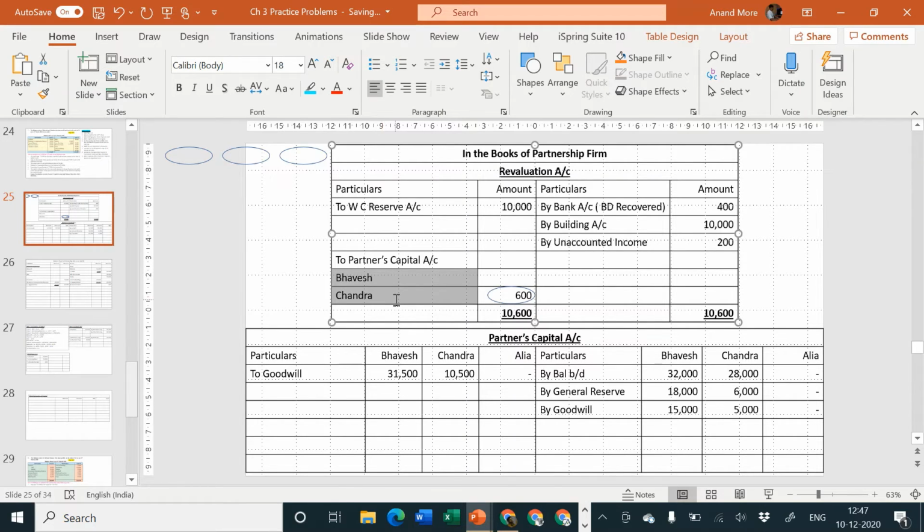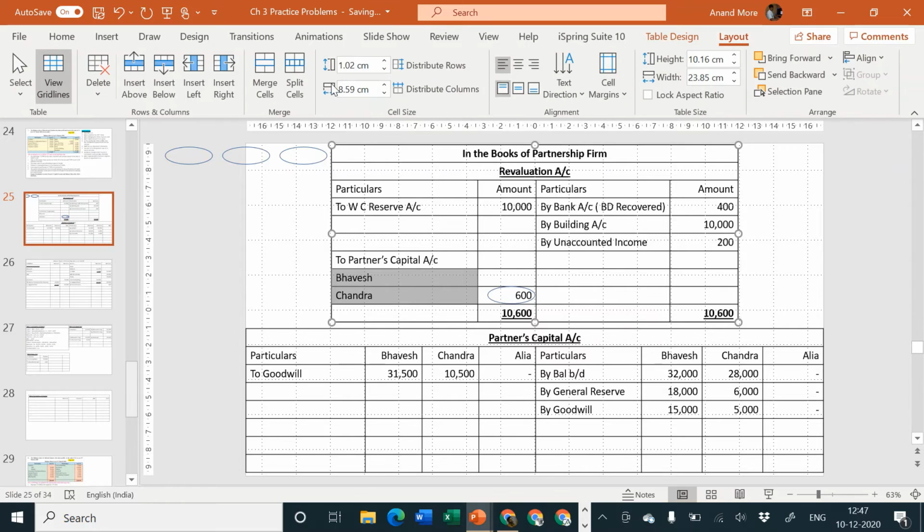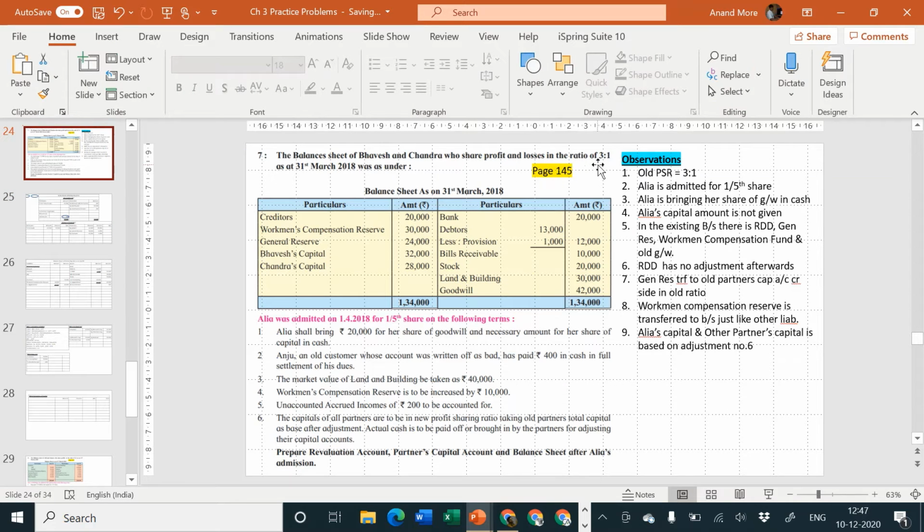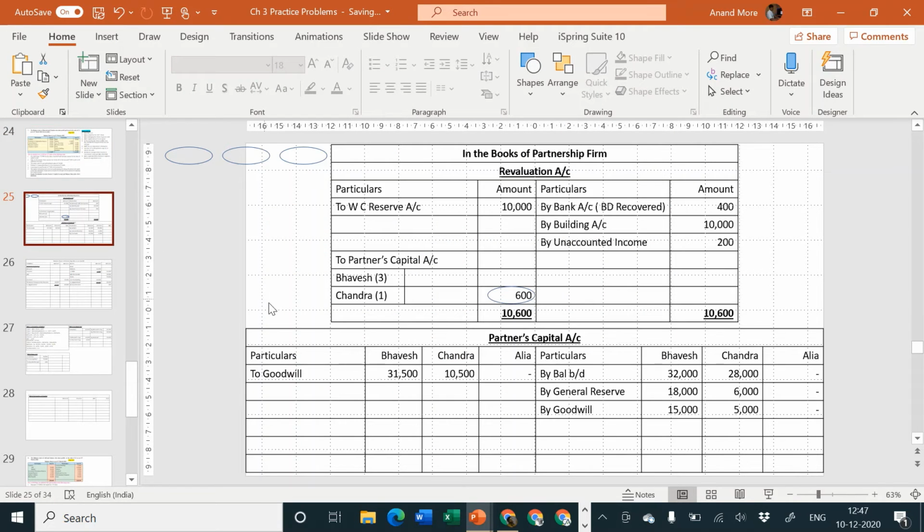Then I'll divide between Bhavesh and Chandra in the old ratio. And what is their old ratio? Their old ratio is 3:1. So I'll consider 3:1. I hope you have not forgotten their old ratio. It was given by the problem. First line 3:1. Okay. So let us divide 600 in the ratio of 3:1.